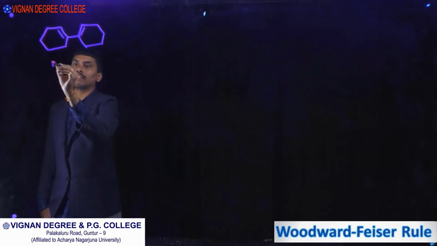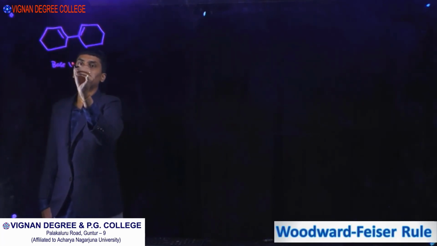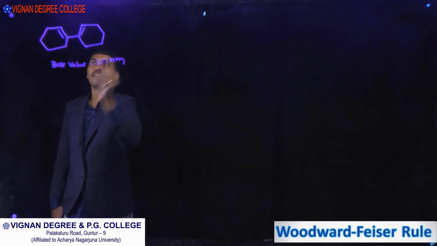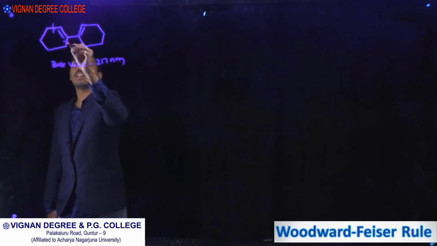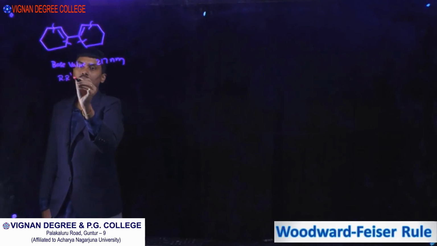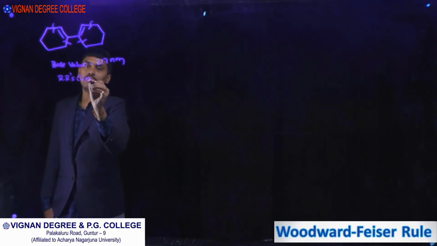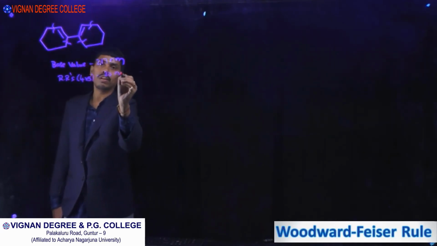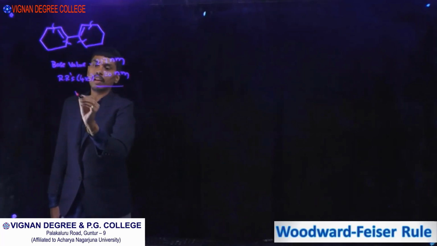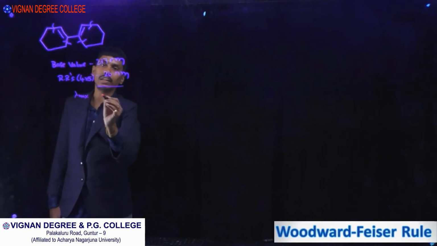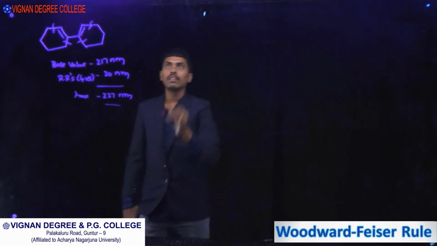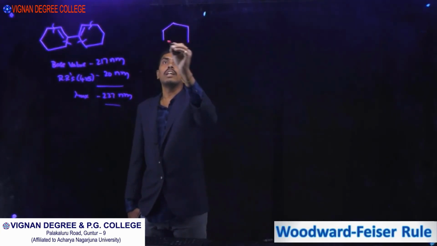If you take another example. Base value, this is acyclic diene, 217 nanometers. How many ring residues? This is ring residue, ring residue, ring residue. 4 ring residues, 4 into 5, 20 nanometers. Any exocyclic double bond? No exocyclic double bond. So the calculated lambda maximum is 237.